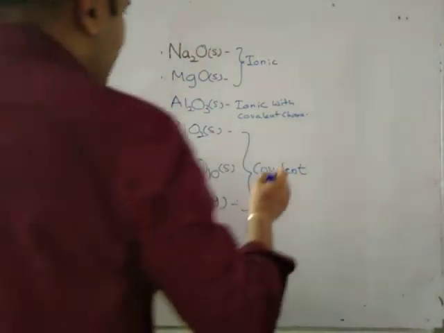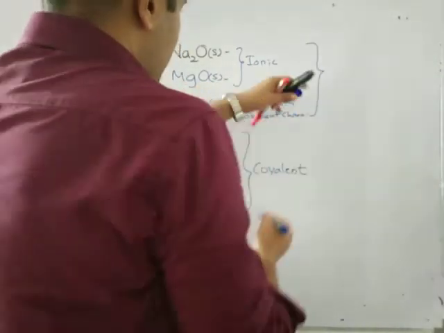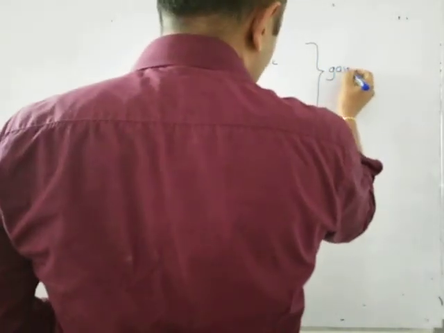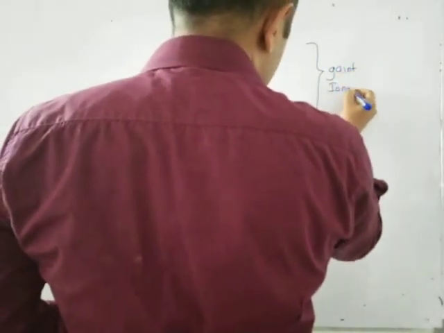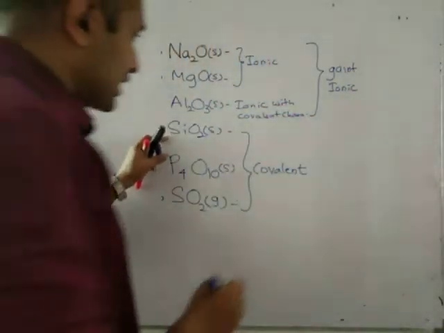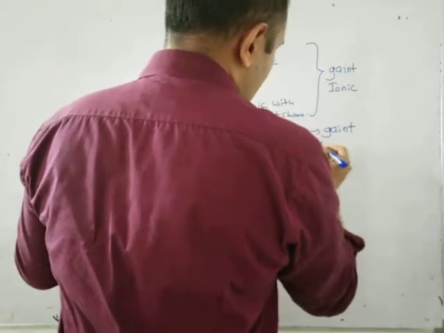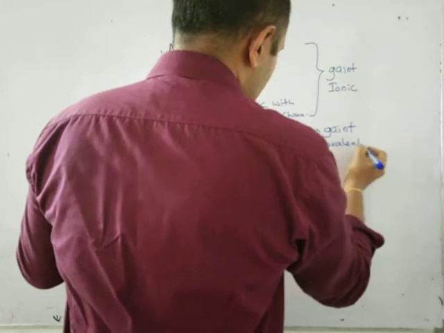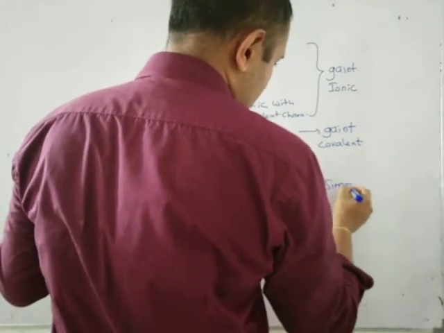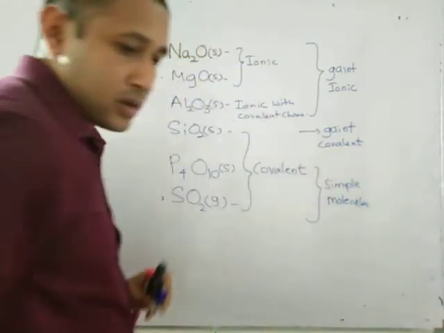Then for their structure, the first three form giant ionic structures. Silicon dioxide forms a giant covalent lattice. And the last two are simple molecules.